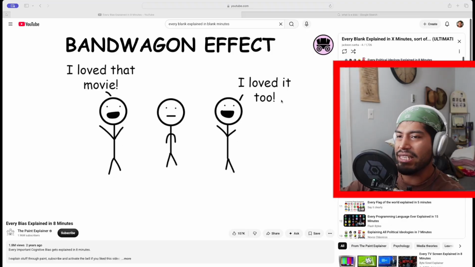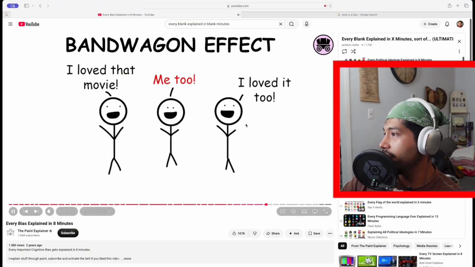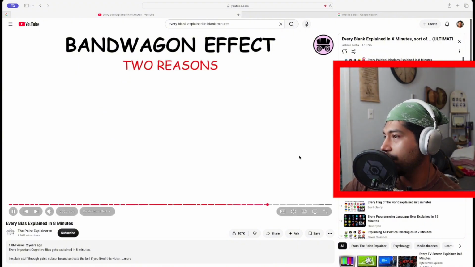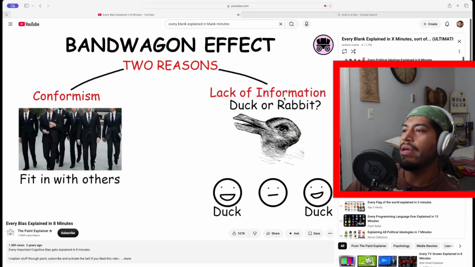Bandwagon effect. It's the tendency to do things because many people do the same. Oh my gosh, I hate when I do this. I switch over to my talking cam and I just forget to switch it back to my reaction cam. So you guys are just seeing my dumb face. This effect can happen for two reasons. Conformism, when someone wants to fit in with others, or lack of information, where the person thinks that the opinion of the majority is right.